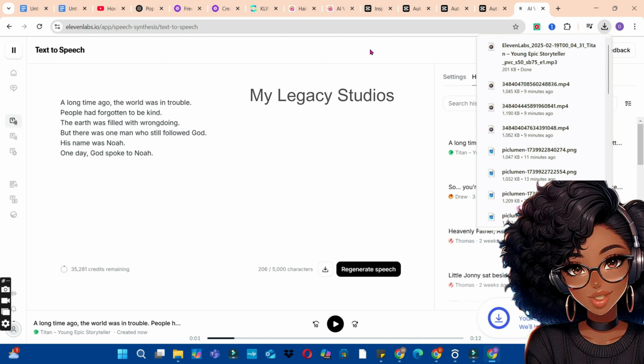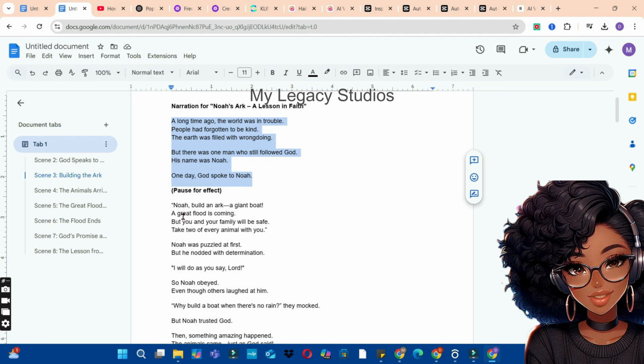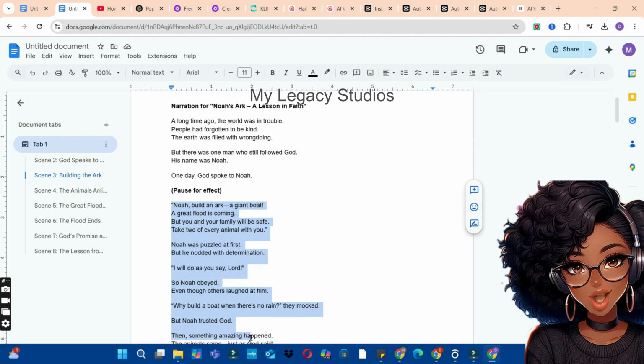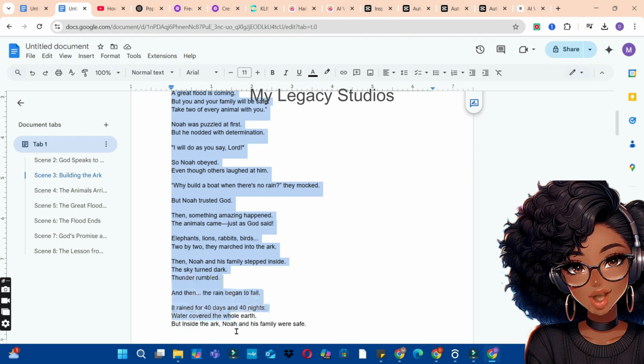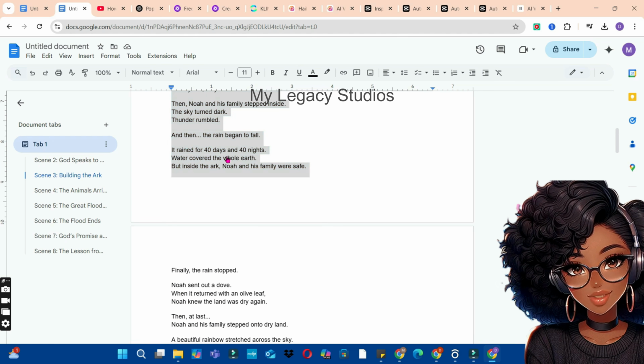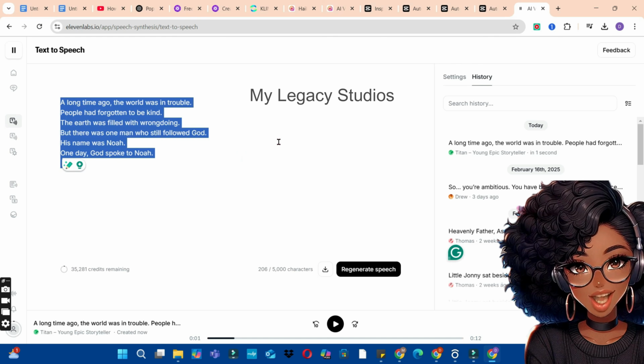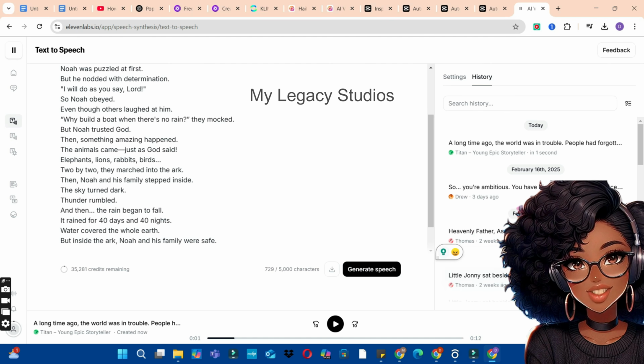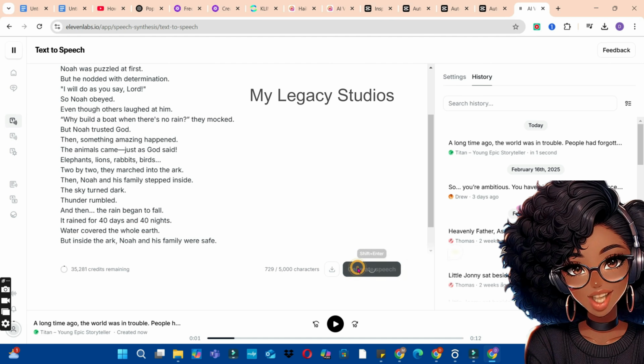So what I'm going to do is to click on the download button to download this one to my drive. Now let's go back to our script again and copy the second part. Copy it, make sure you copy it till you get to where ChatGPT has provided the pause. So what I'm going to do is to stop here and copy this one, go back to 11 Labs, delete the previous one and paste the current one. Then you can go ahead and click on the generate button to generate the next voiceover.